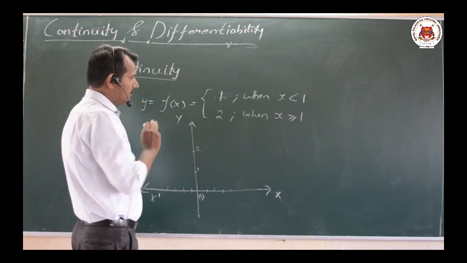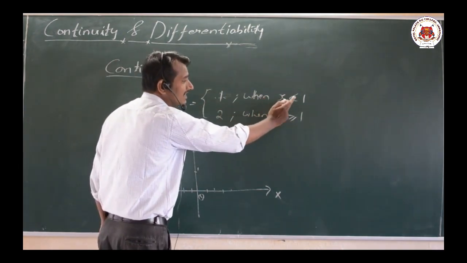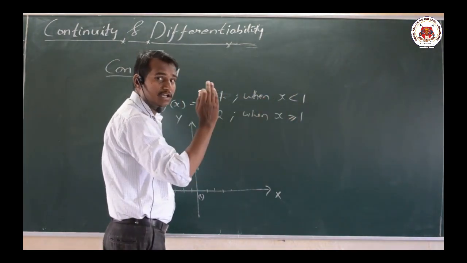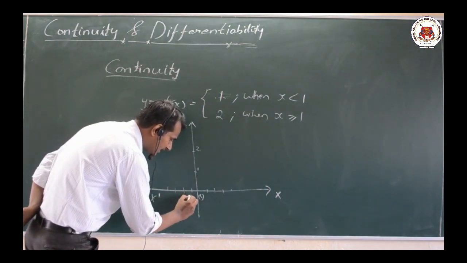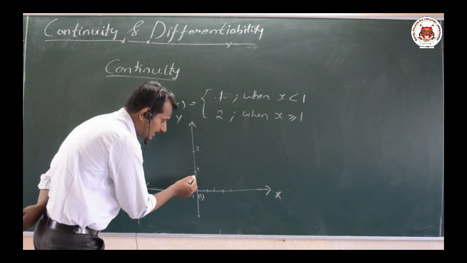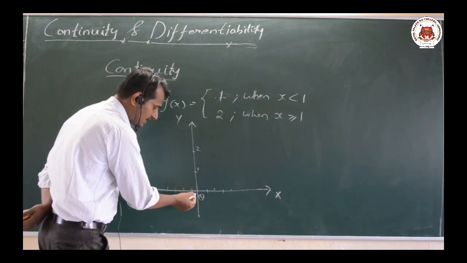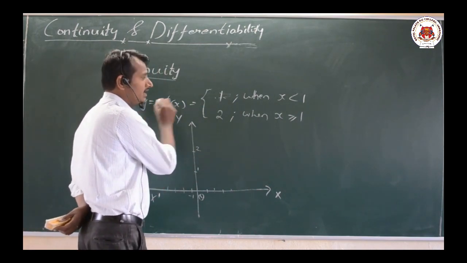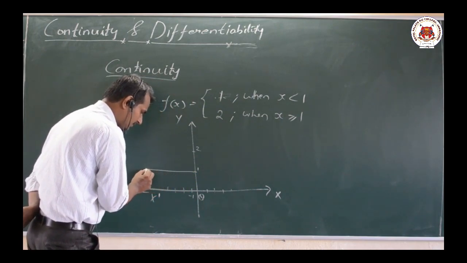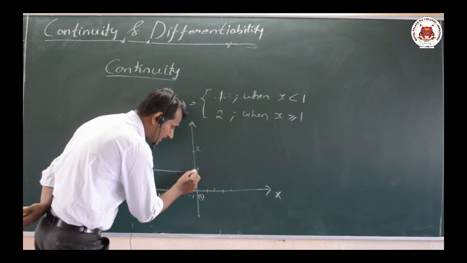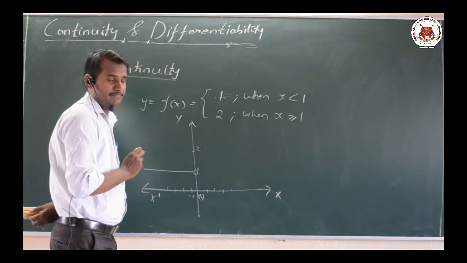Now here this particular y value is 1. When is it 1? When x is less than 1, not equal to 1, strictly less than 1. That means when x is minus 0.001, the value for y will be 1 here. That means our function will be of this particular type, but excluding that one point.